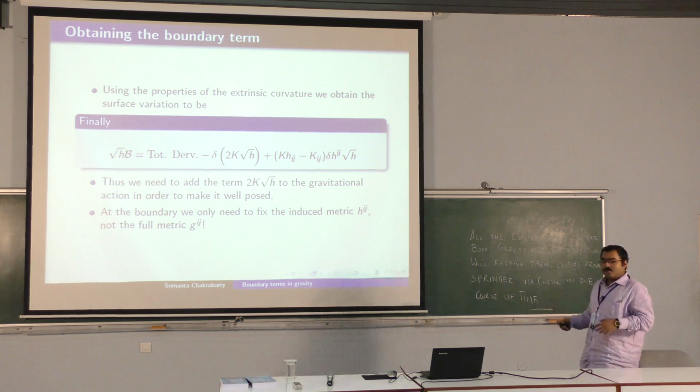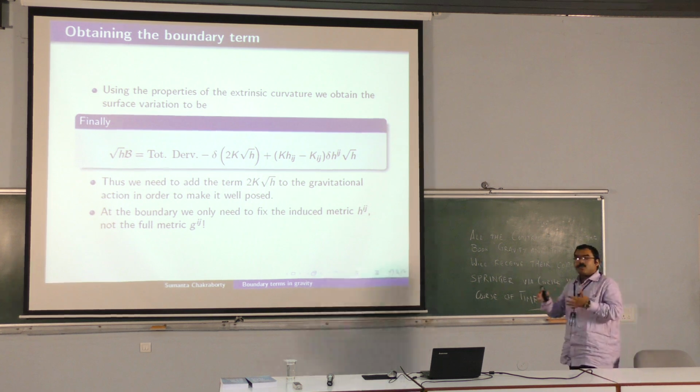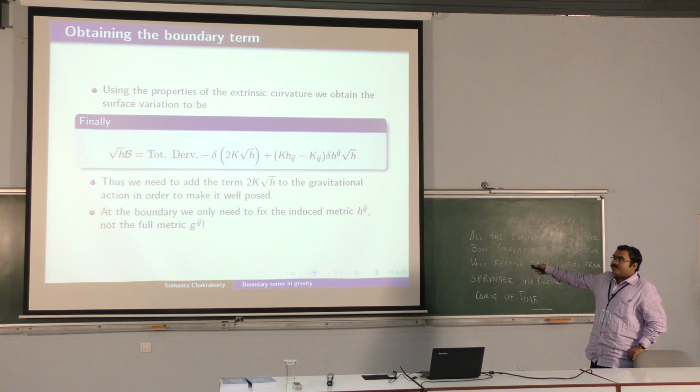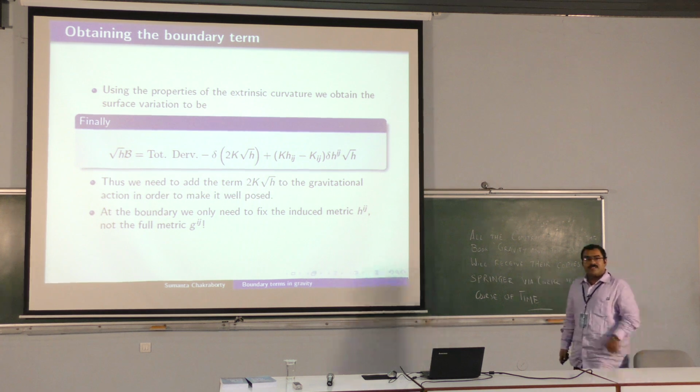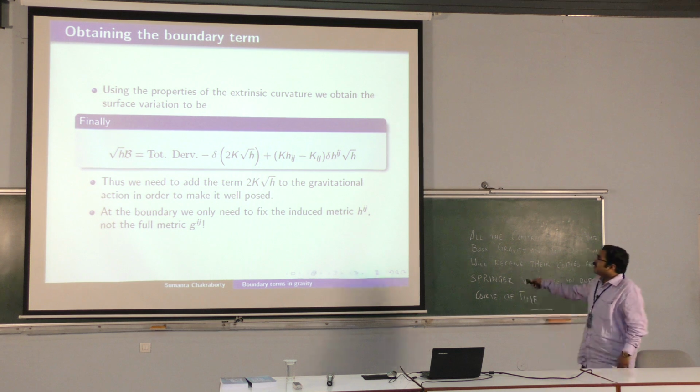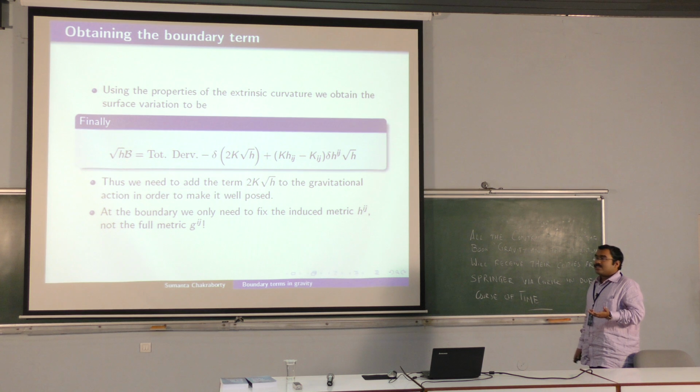Now it gives you one more thing. So in electrodynamics, you see the 4 components of the vector potential you did not have to fix. You only fix the 3 components of it. Here also you never had to fix the full g_ij. What you have to fix is only the induced metric of the surface h_ij, which has 6 degrees of freedom. And this comes as the conjugate momentum to it. Therefore in the case of gravity as well, you get this term Q, which is essentially the term you have to add to the action, and the conjugate momentum and what you have to fix.